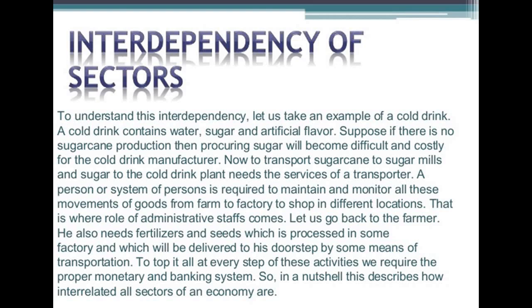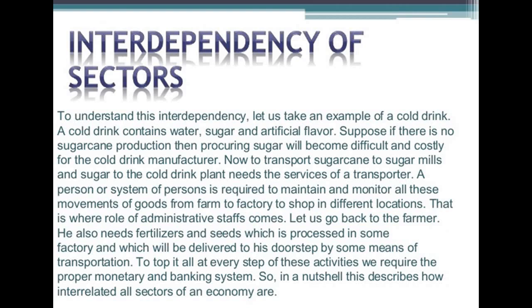So basically a person or system of persons is required to maintain and monitor all these movements of goods which are coming from the primary to secondary and then to the tertiary sectors. That is where the role of administrative staff comes. Let us go back to the farmer now.